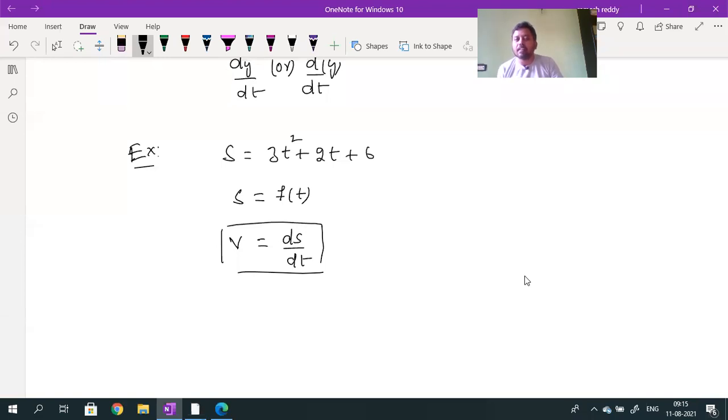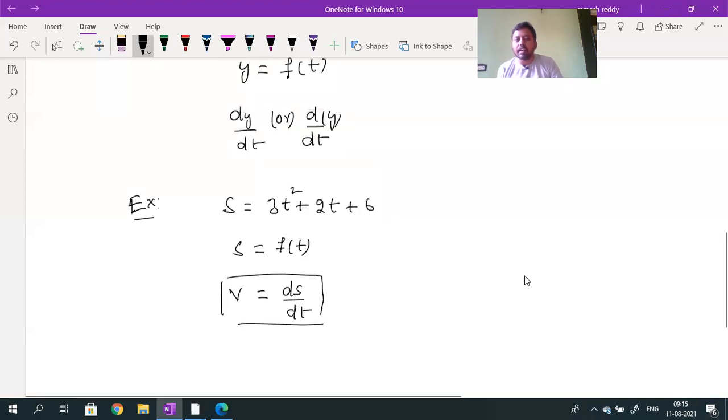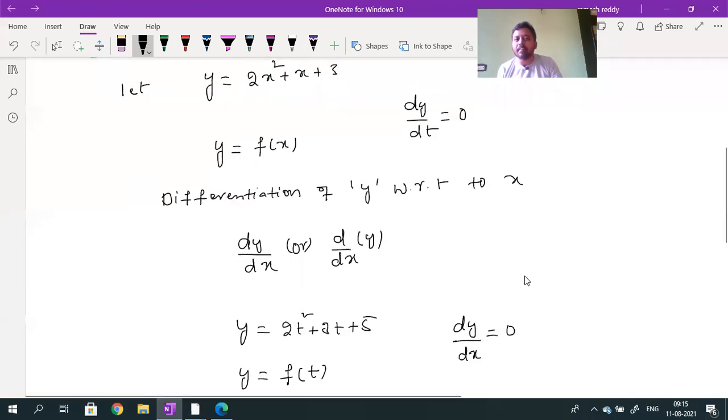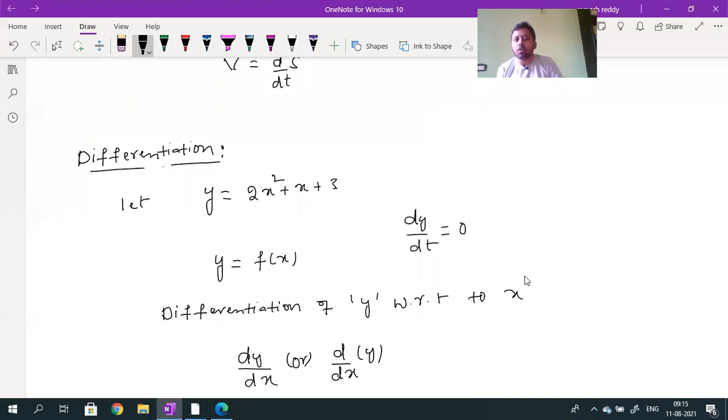We compulsorily need differentiation, so you should come to know what differentiation is. It is just a simple thing, nothing complicated. Don't make any concept complicated. It is a very simple concept. y depends upon x. y is the dependent quantity and x is the independent quantity. Then I can write y is equal to f of x, that is, y is a function of x. y depends on x.